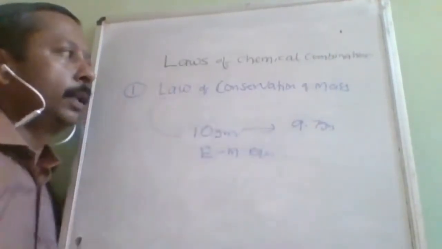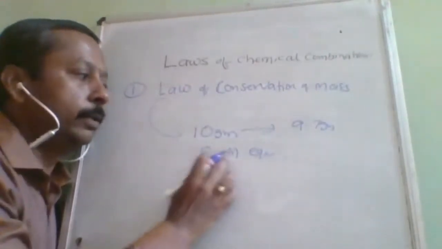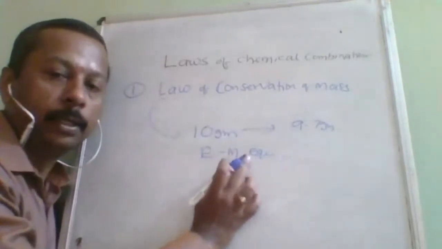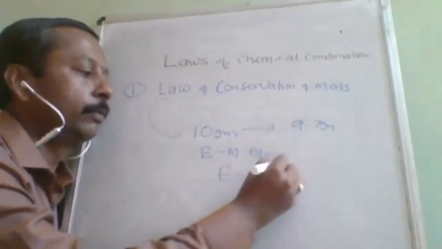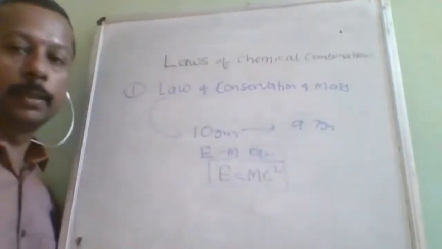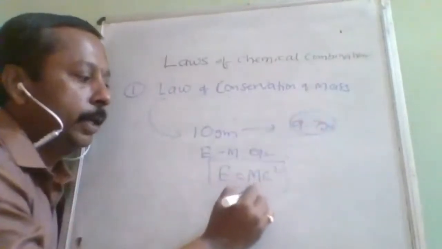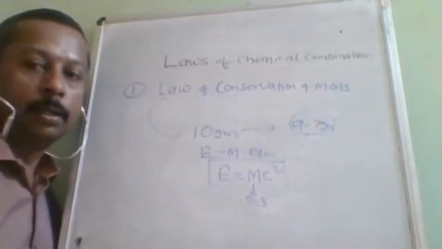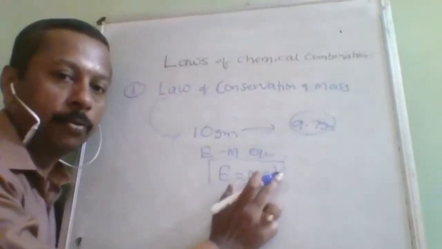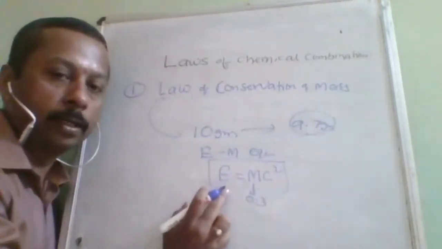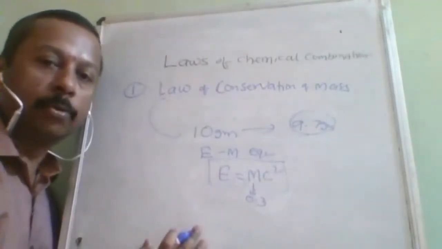The limitation of the law of conservation of mass is explained on the basis of energy-mass equivalence, the most famous formula, E = mc². This reduced mass, 0.3, you substitute here and multiply by the speed of light squared, and that much energy we get. That energy is nuclear energy, which is why nuclear energy is so powerful.